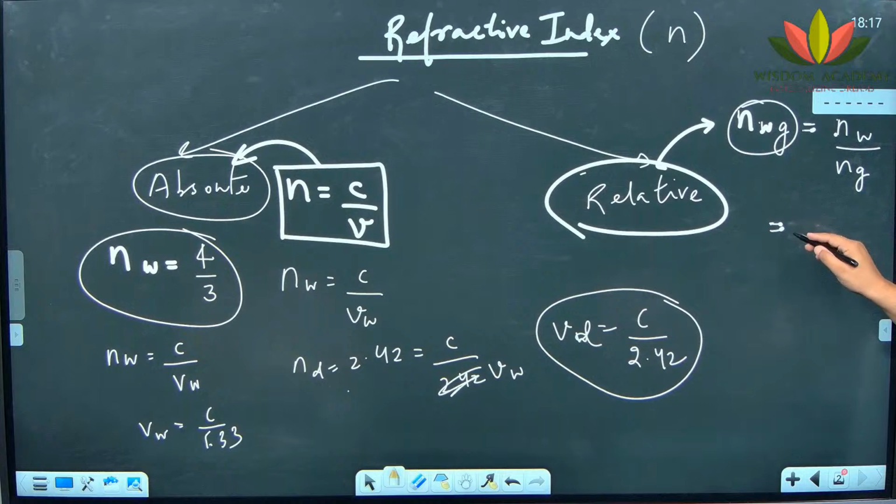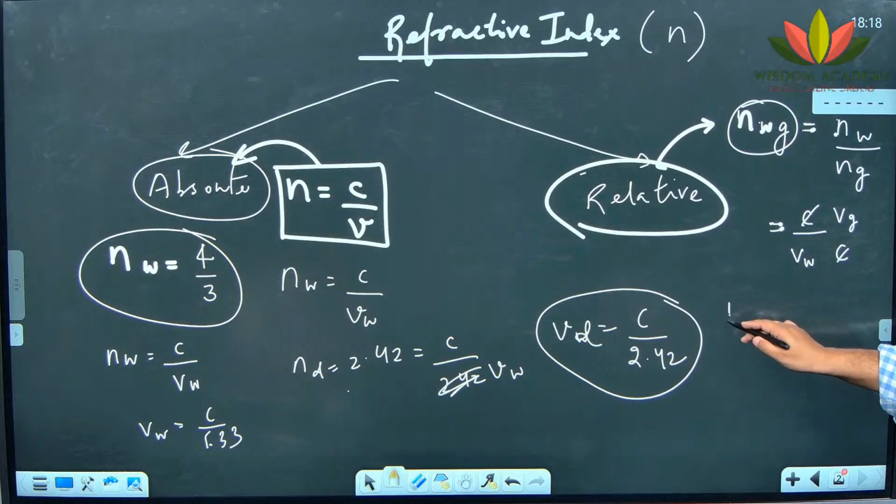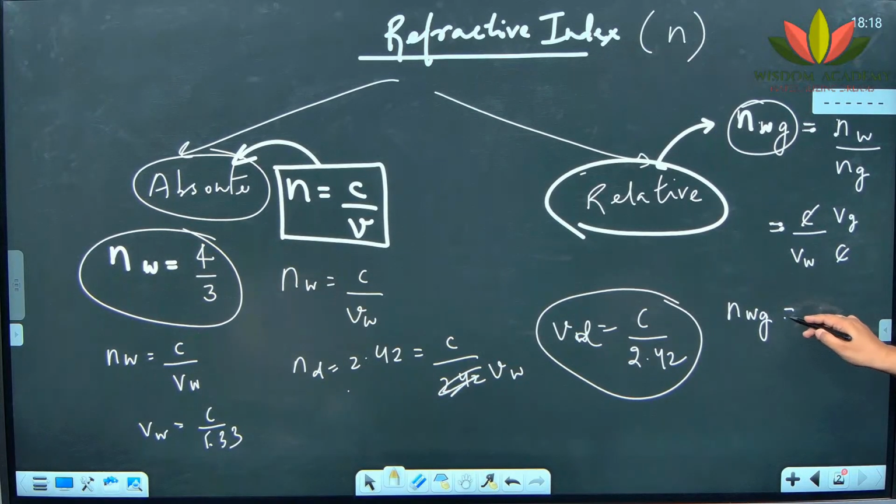NW is equal to C by VW, and NG is C by VG. C gets cancelled. So the refractive index of water with respect to glass is equal to the velocity of light in glass by the velocity of light in water. Do you understand this relation?